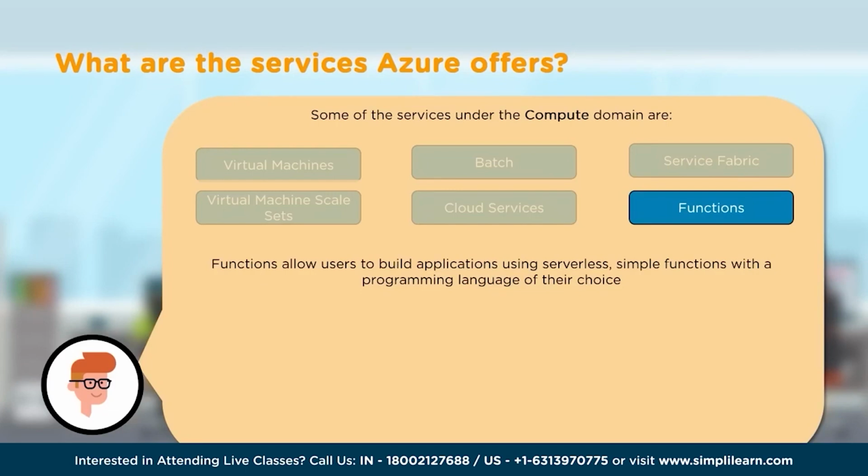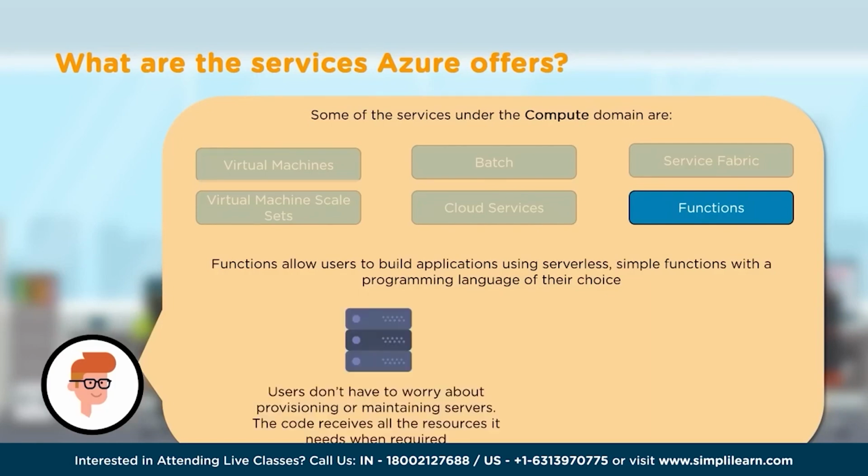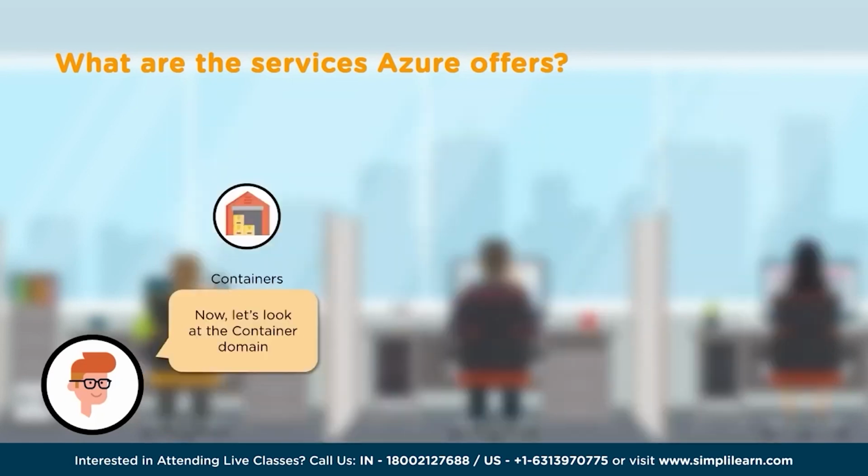So what does Azure Functions provide? Azure Functions allow users to build applications using serverless simple functions with a programming language of our choice. The current programming languages supported are C#, F#, Node.js, Java, and PHP. So here we really don't have to worry about provisioning or maintaining servers. If a code requires more resources, Azure Functions provides the additional resources needed by the code. And the best part is we only pay for the amount of time the function is running, not the resources.